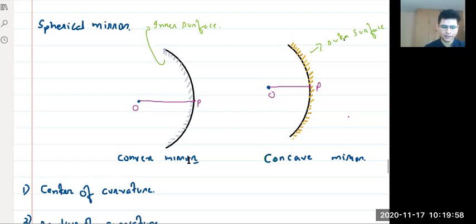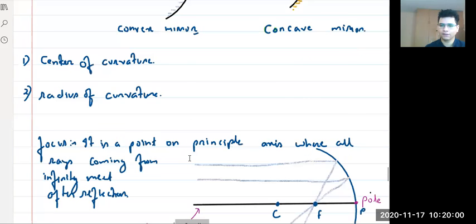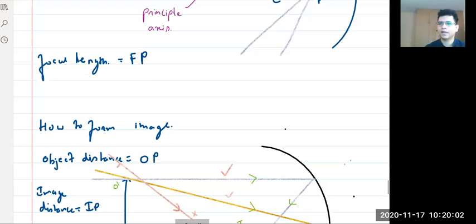Before starting today's class, I'll give you a brief review of what is in our syllabus. Our syllabus is very small. We just talk about the plane mirror, then dispersion, then the human eye. But light is a very important chapter. It is asked in class 8, then class 10, then class 12. So it's better to at least have a basic idea of how things work.